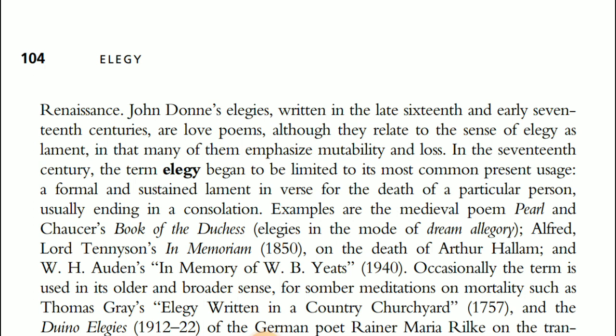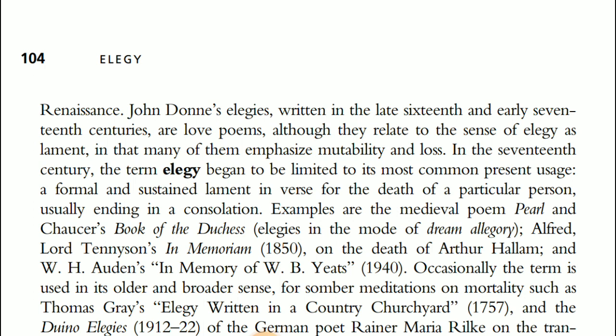Occasionally the term is used in its older and broader sense for sober meditation on mortality, such as Thomas Gray's Elegy Written in a Country Churchyard, 1751, and the Elegies, 1912 to 22, of German poet Rainer Maria Rilke, on the transience of both poets and of earthly objects they write poems about.